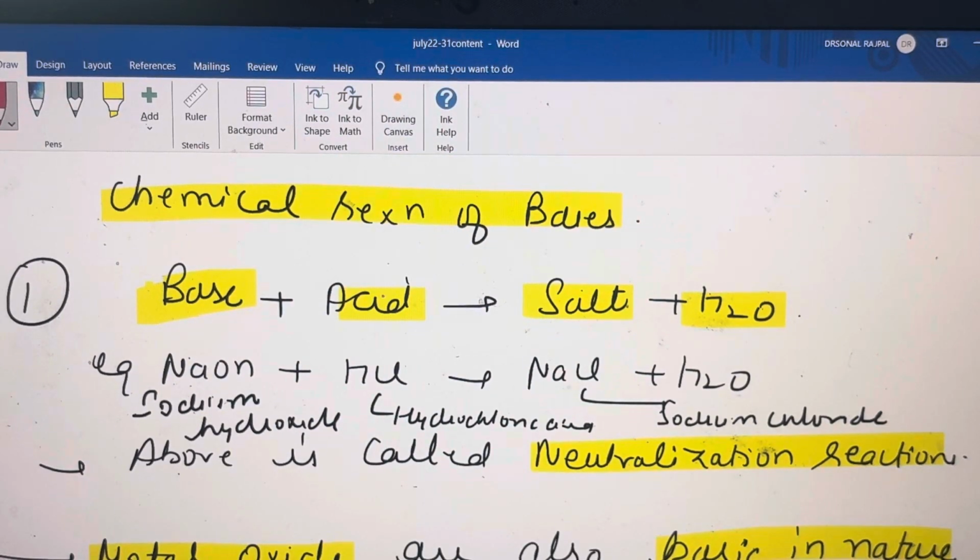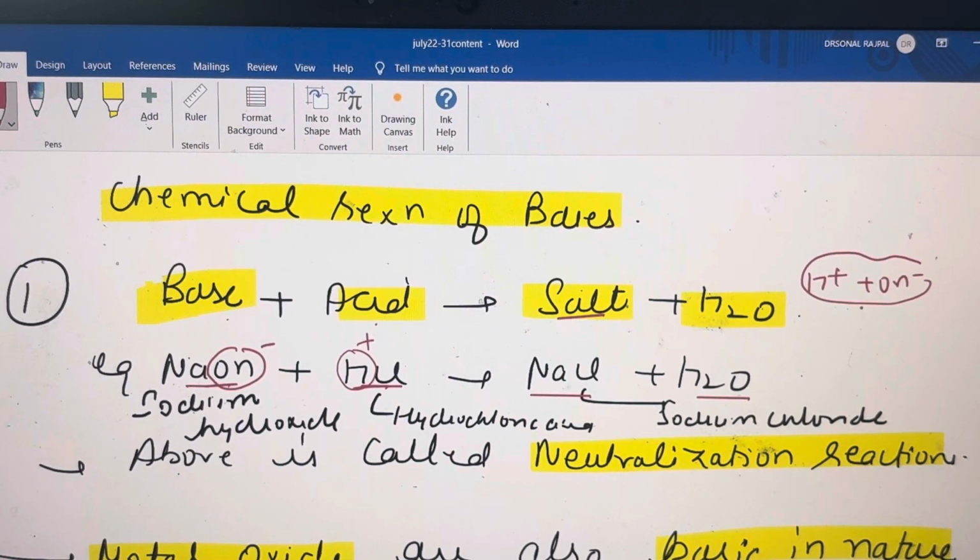Students, when a base reacts with an acid, it will produce a salt and water. For example, sodium hydroxide NaOH reacts with hydrochloric acid, it will produce NaCl and water. Students, you always need to remember one thing, because bases are those which give OH negative ions in water, and acids are those which give H positive ions in water. And whenever this H positive and OH negative ions combine, they will make water, and water is neutral.